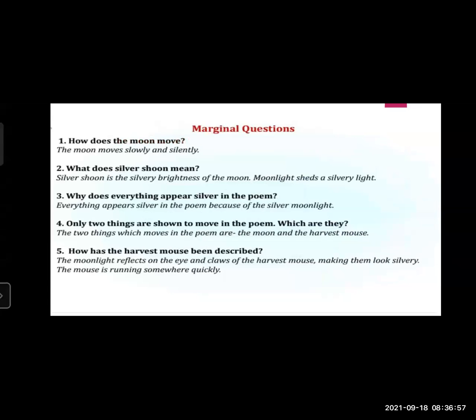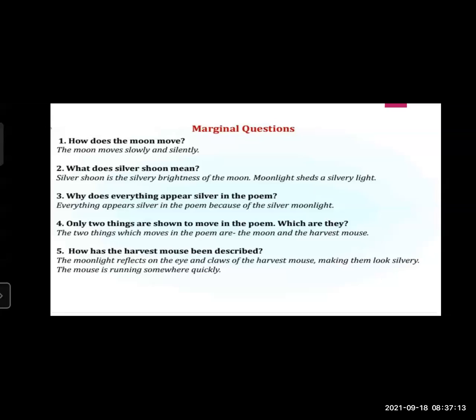Next question, marginal question C. How does the moon move? The moon moves slowly and silently. In the first lines, the answer is given here of how the moon moves. The moon moves slowly and silently.